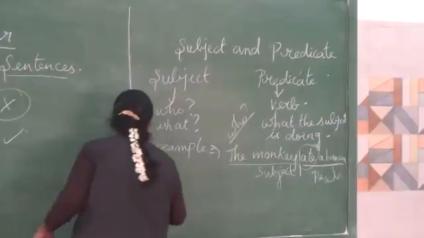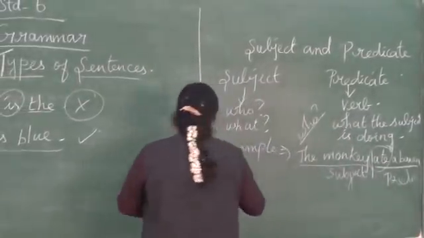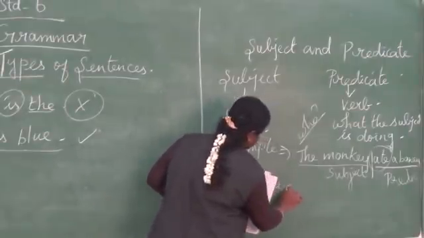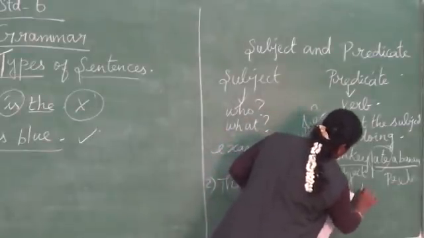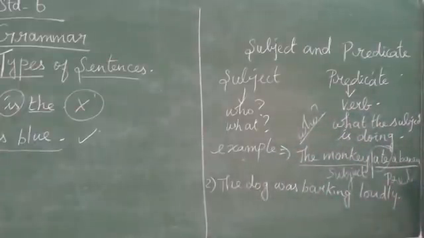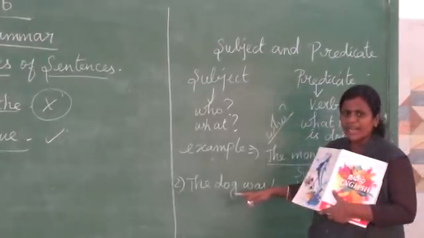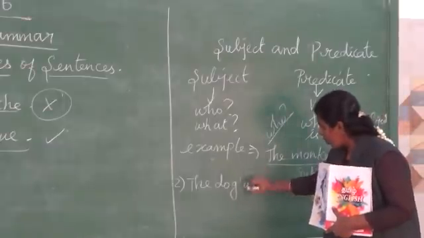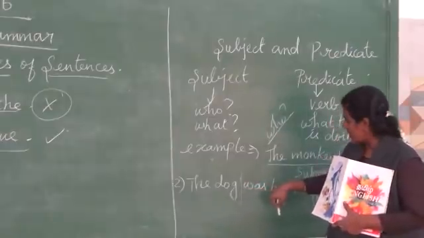Second example, see here: the dog was barking loudly. Here you have to say which one is the subject and which one is the predicate. Which one is the predicate? Yes, was barking loudly, because we identify the verb here, was barking.